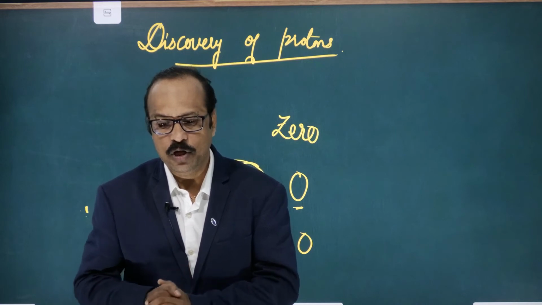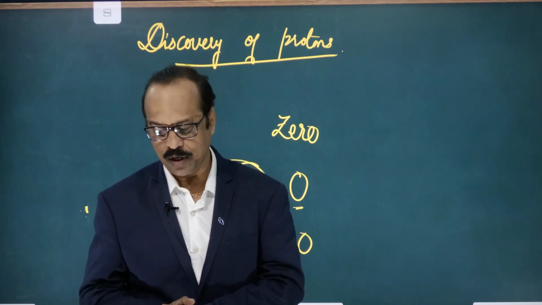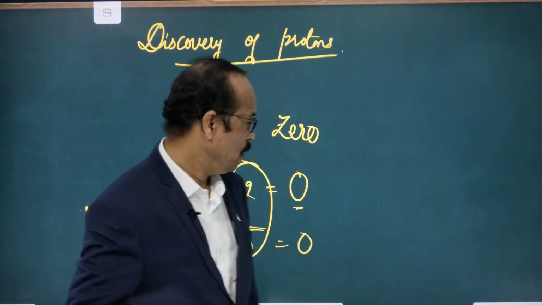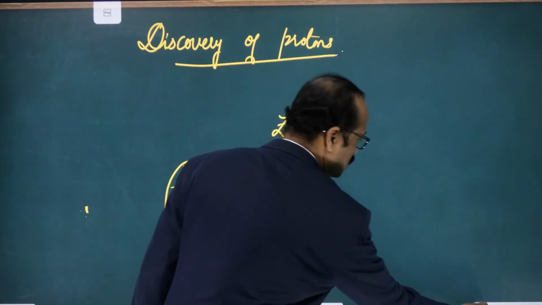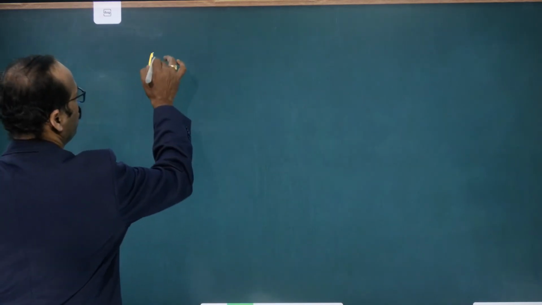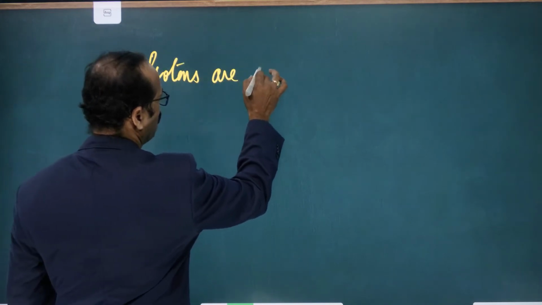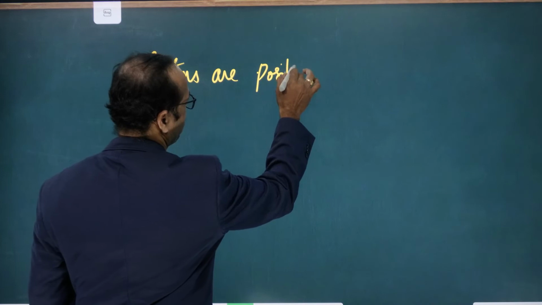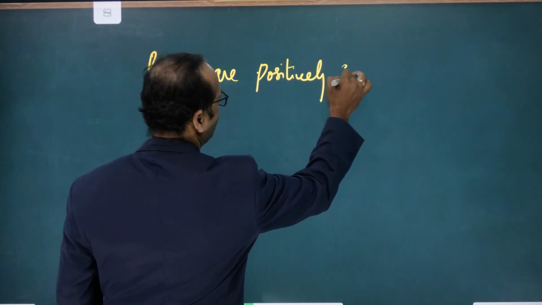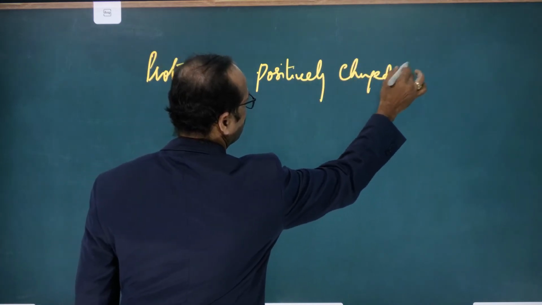Is this clear to you? So this is about the protons. Protons are the positively charged particles, students.